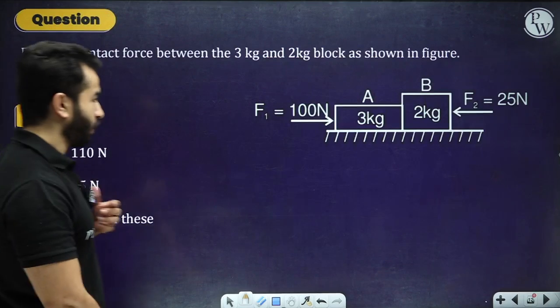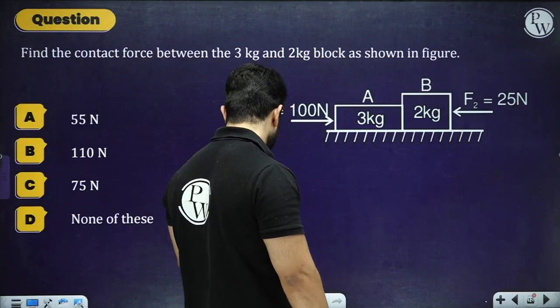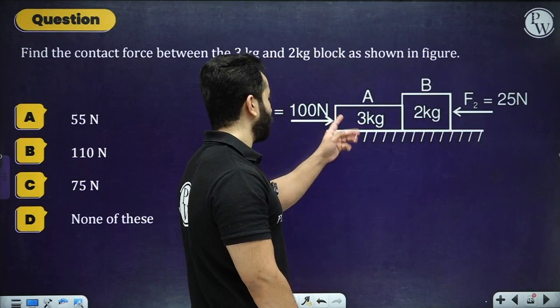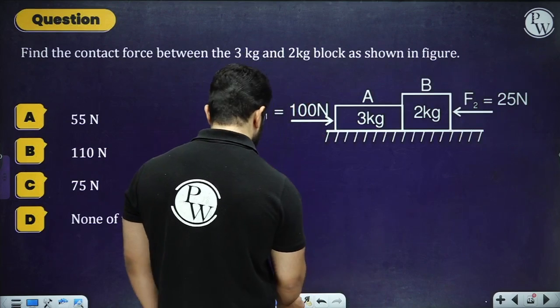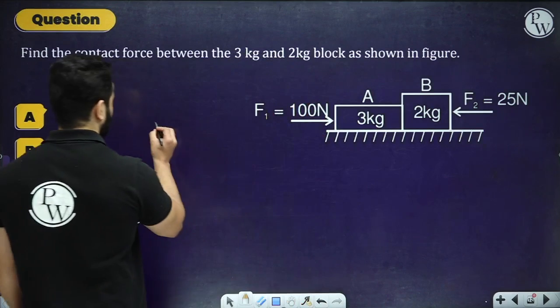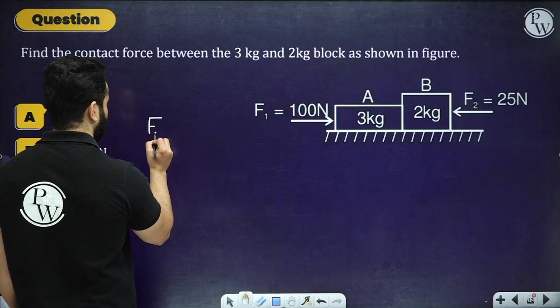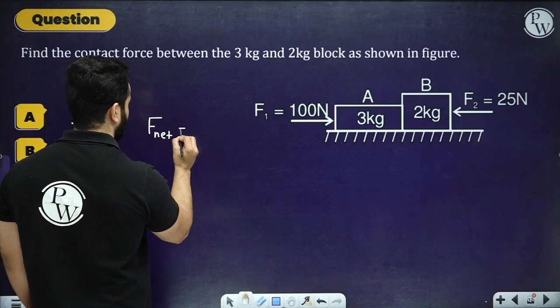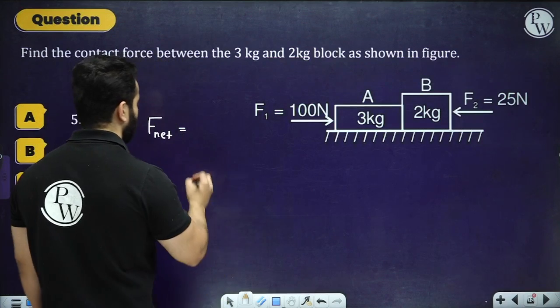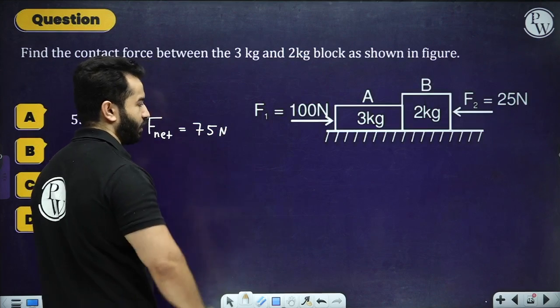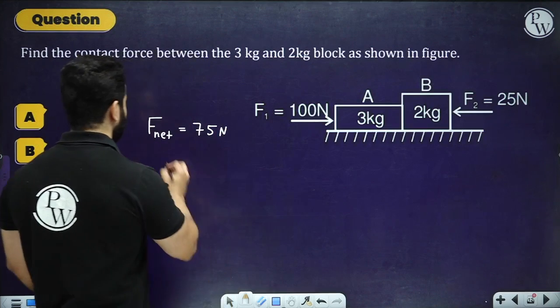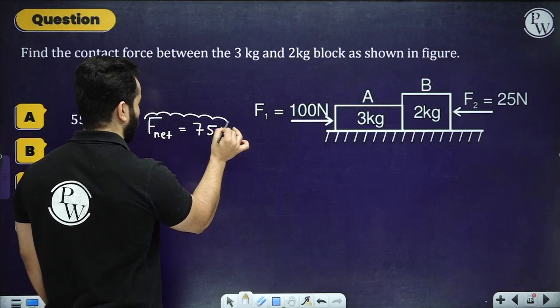Alright, so hopefully you have done it. For these kinds of problems, it is quite easy. Just write down the net force. The net force that will act is 100 minus 25, that is 75 Newton in this direction, right? And after this, use Newton's second law.